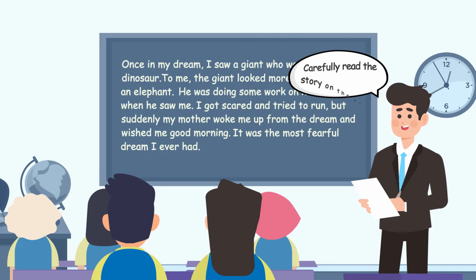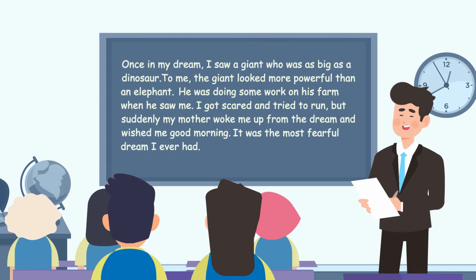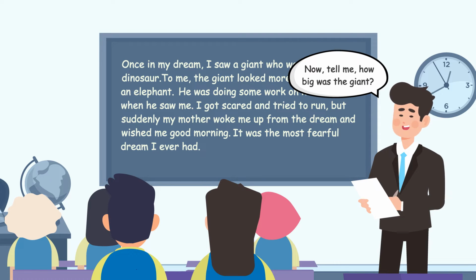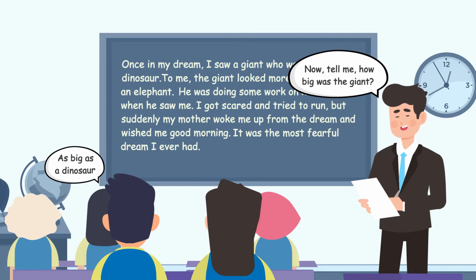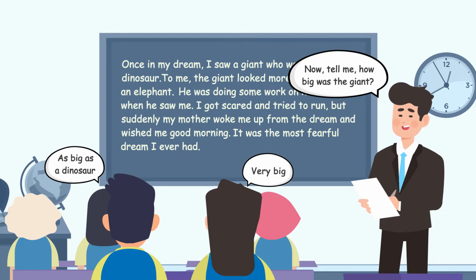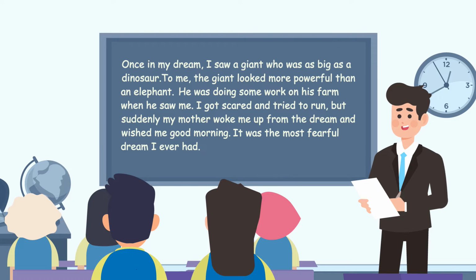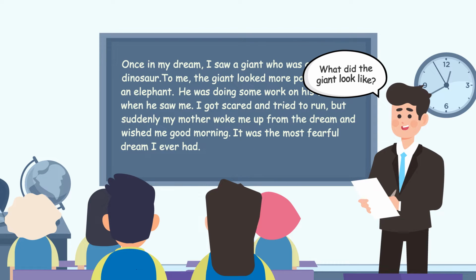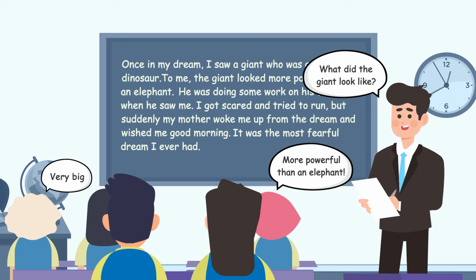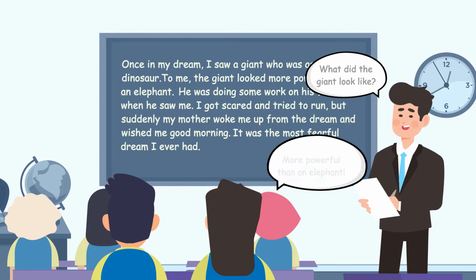Instruct the students to carefully read the story written on the board and start a discussion by asking, "How big was the giant?" The students will respond by saying, "As big as a dinosaur," "Very big," and so on. Now ask, "What did the giant look like?" The possible responses could be, "Very big," "More powerful than an elephant," and so on.